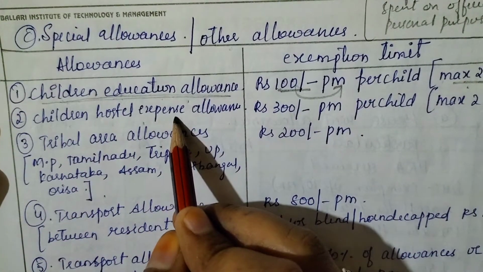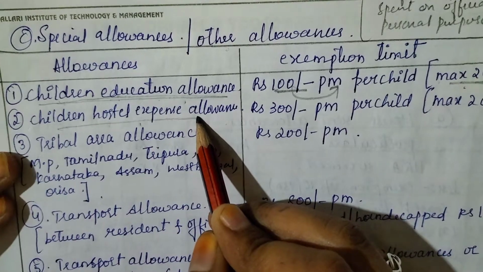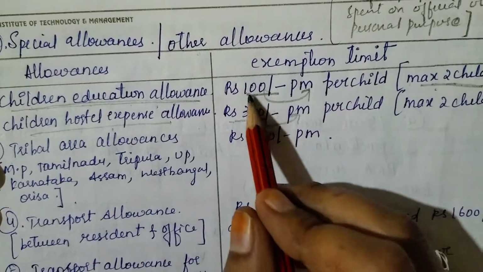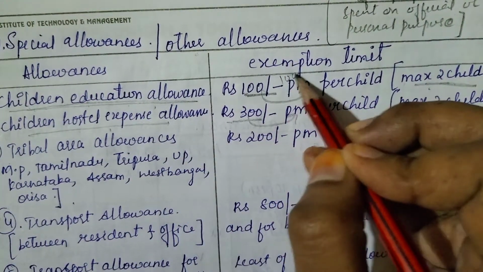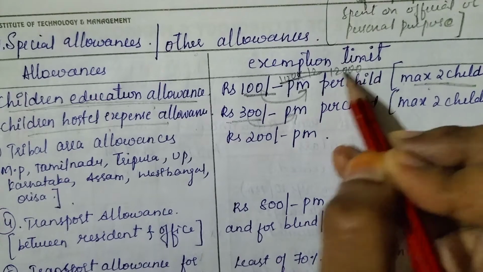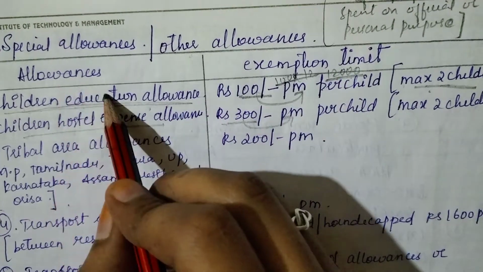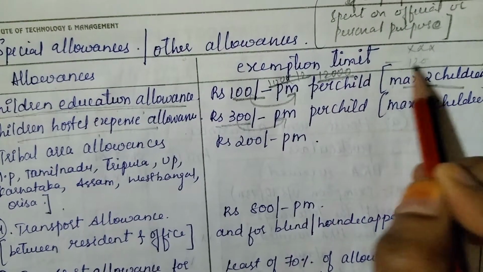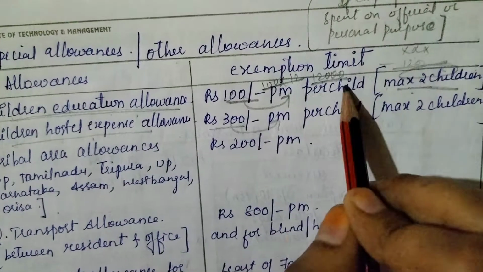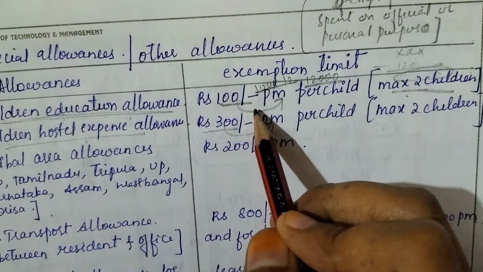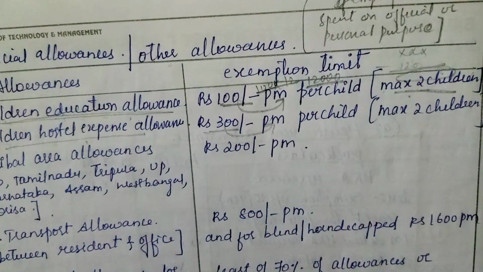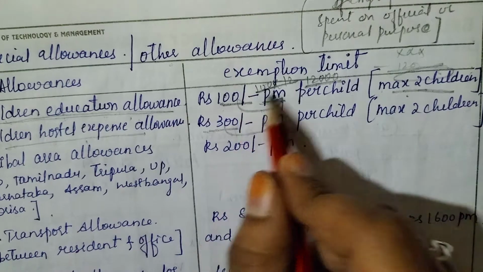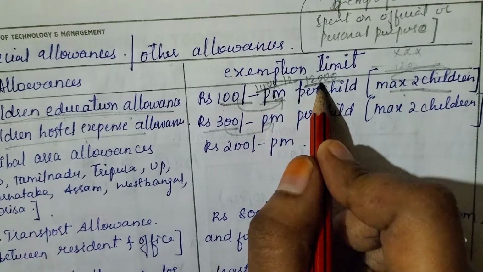Children hostel expenses, even this is important because we have many questions based on this also. 300 per month per child, maximum two children, is exempted. Example: see, 100 into 12 is how much? 12,000. If the amount of children education allowance is more than 12,000, what you will do? Take that amount minus 12,000, and whatever amount remains is taxable. If the amount is 10,000, then that is exempted, because 100 into 12 months is 12,000, and up to 12,000 it is exempted. Example, you understood?